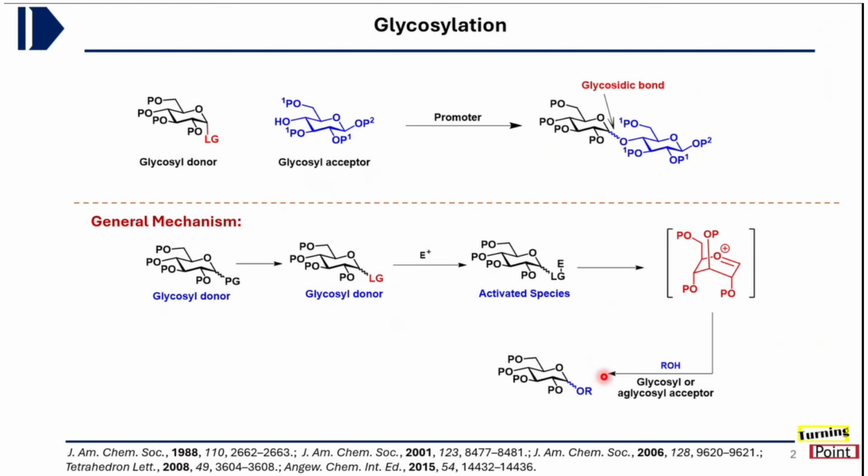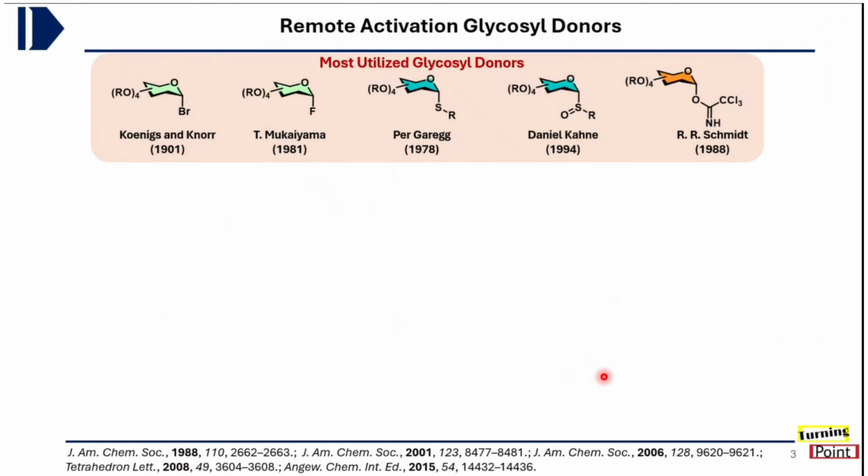leading to formation of the glycoside, and the newly formed bond is known as the glycosidic bond. Some of the most utilized glycosyl donors start with the glycosyl bromide, developed by Koenigs in 1901, then glycosyl fluoride, developed by Mukaiyama in 1981, then thioglycosides, developed by Per Garegg, then the sulfoxide donor developed by Daniel Kahne, and then the trichloroacetimidate donor, developed by Richard R. Schmidt.